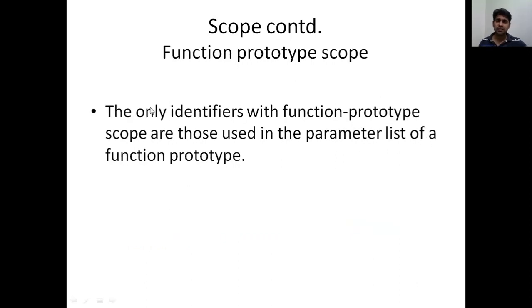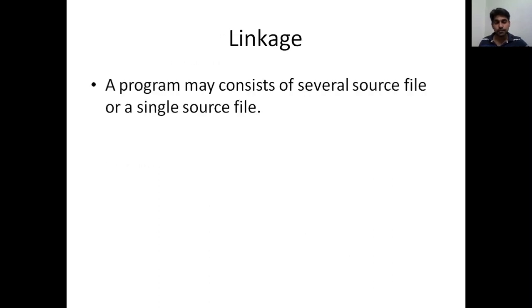The last term in scope is the function prototype scope. The only identifiers with function prototype scope are those used in the parameter list of a function prototype. If we are defining a function, earlier in this particular video itself we defined a function void fun(int a). That int a has function prototype scope. That will be there only in the parameter list of a function. So these are the four classifications for scope.